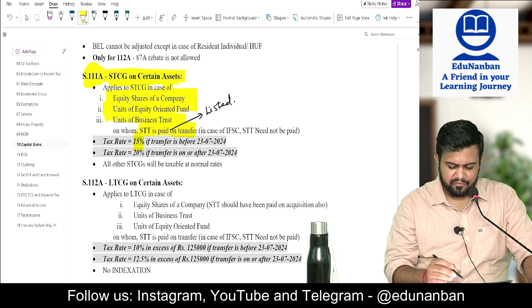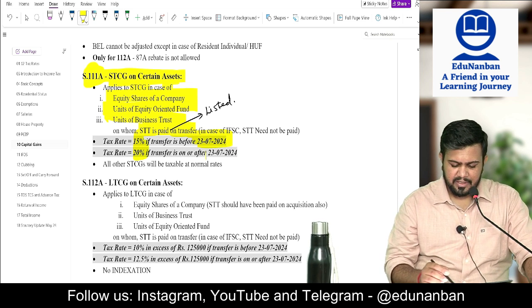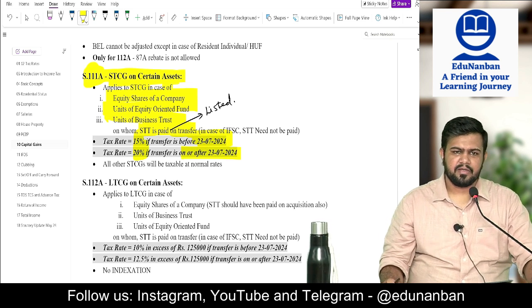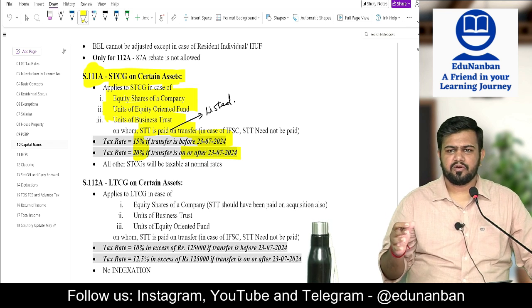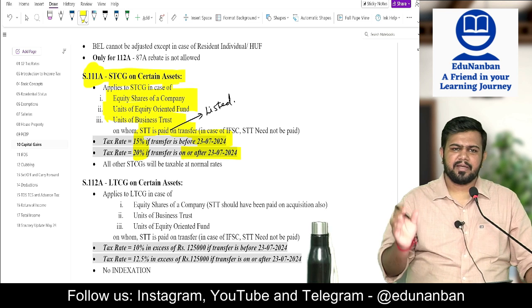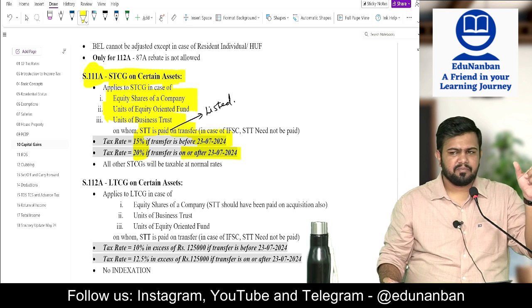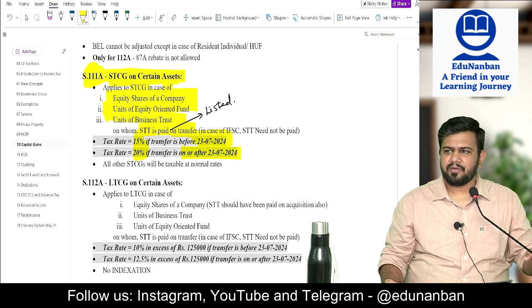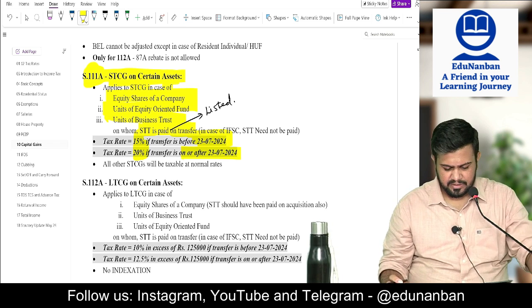It is 15% if the transfer is before 23/7, and 20% if it is on or after 23/7. So earlier it was 15%, now it has become 20%. If the transfer date is before 23/7, take 15% as tax; on or after 23/7, take 20%.